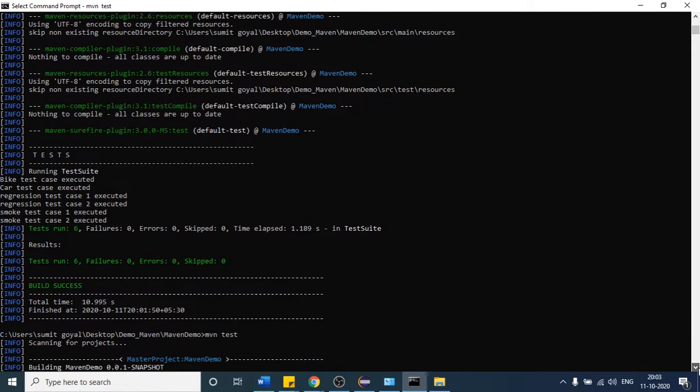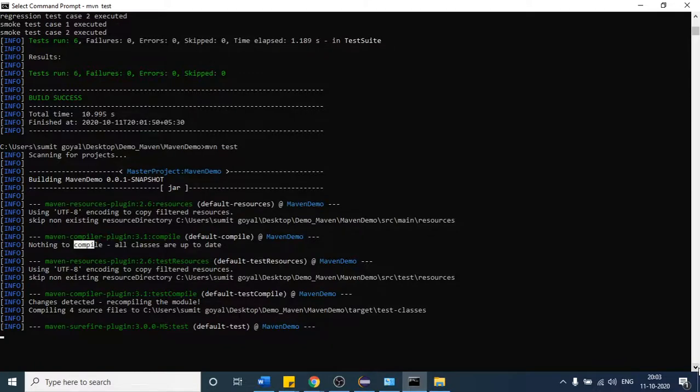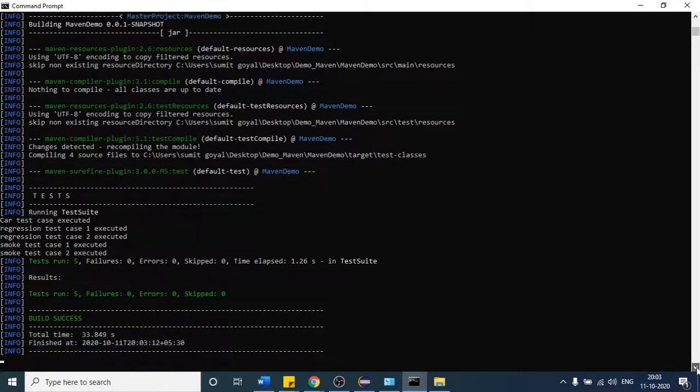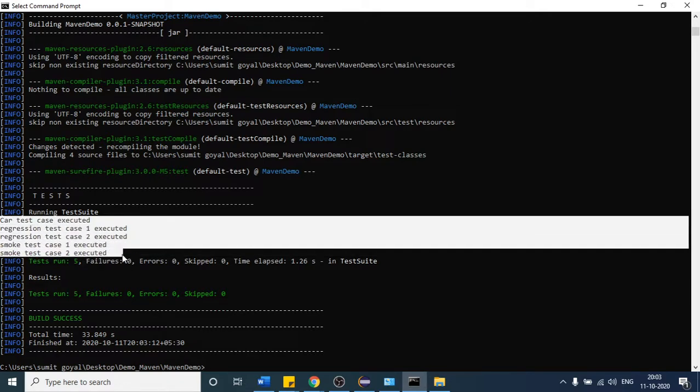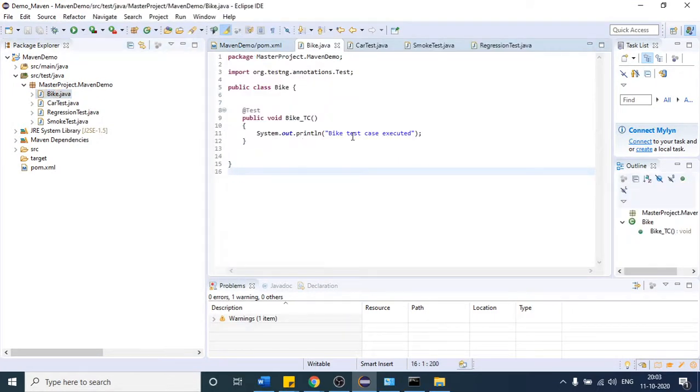So has it finished the execution? It is okay. After that, you will see total test cases as 5. Earlier, we were getting a total count of 6, but one test case was not executed. And what is that test case? Bike test case. I hope you understand that this test case was not executed because I have not provided test at the end of the class name.